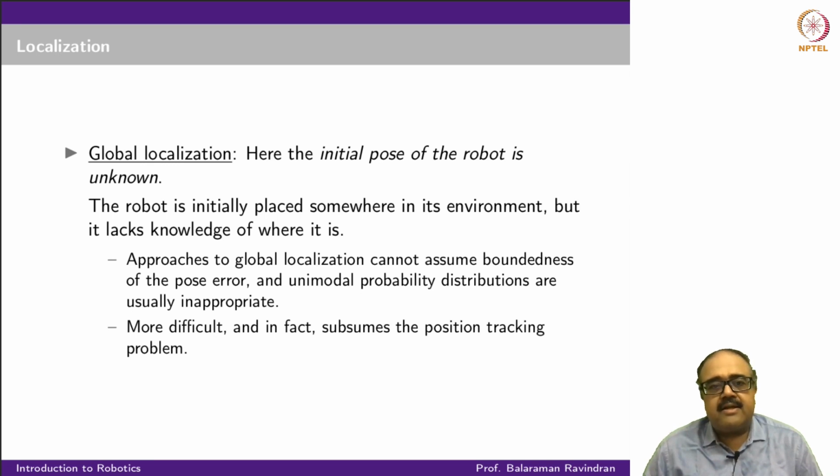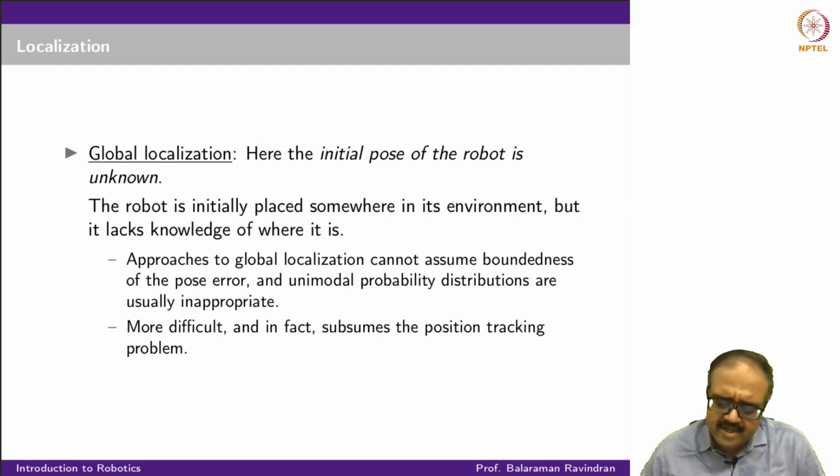One way of handling this is to set the prior probability to something uniform across the entire space, but then unimodal probability distributions tend to have difficulty handling such a large prior, and you'll have to look at things like particle filters. So that is the global localization problem.